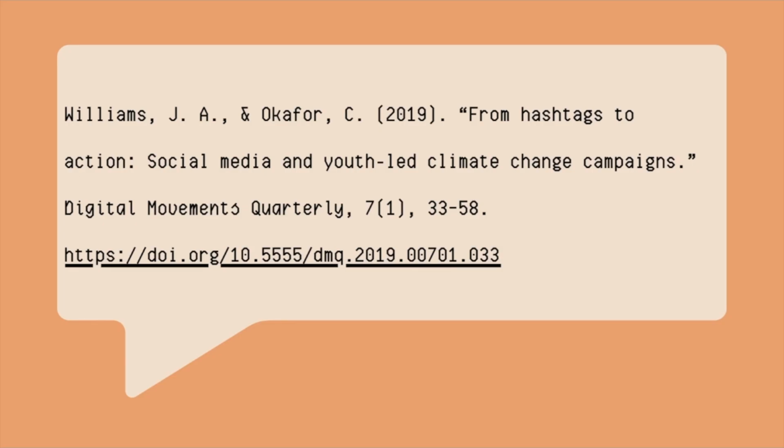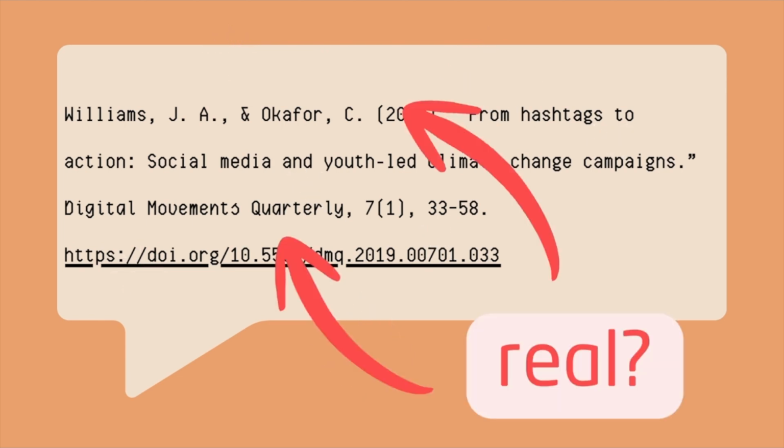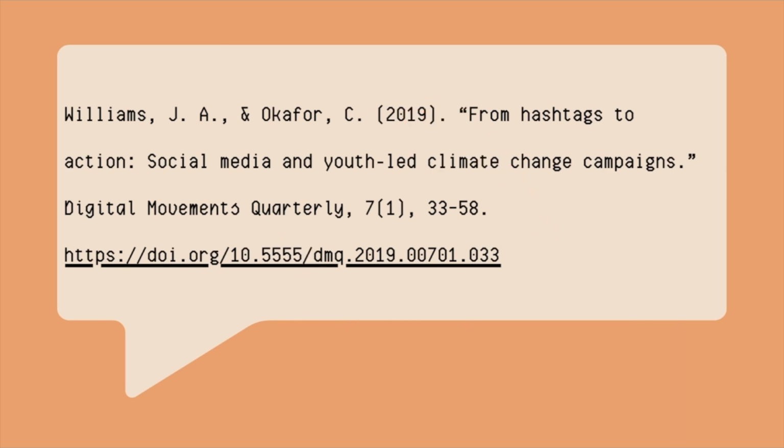At first glance, a hallucinated citation might seem convincing. It can have all the hallmarks of a real reference: an author, an article title, a journal name, a volume number, and even a DOI. Sometimes parts of it are correct. The author might be real, or the journal might exist. But other details may be completely fabricated, and when you put them together, the exact citation simply doesn't exist anywhere.